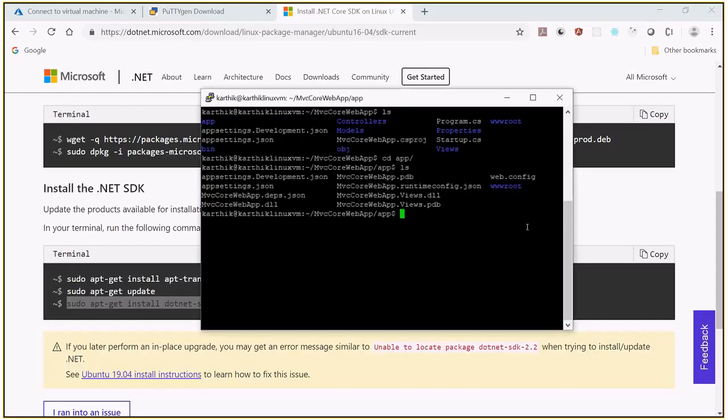So far we have published it into a folder called app folder. But the task that we are going to do now is I want to run this application. So I can run this application here. We have already seen how to run, but I want to run it in a container.